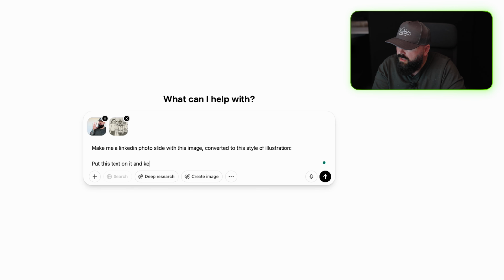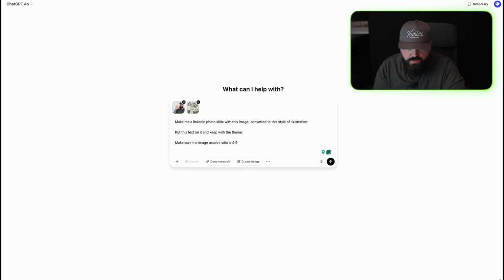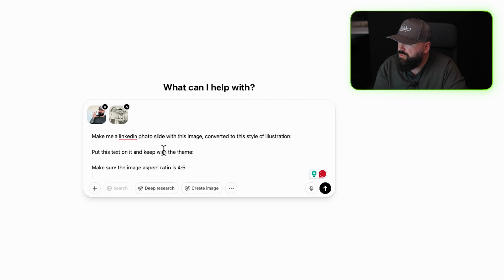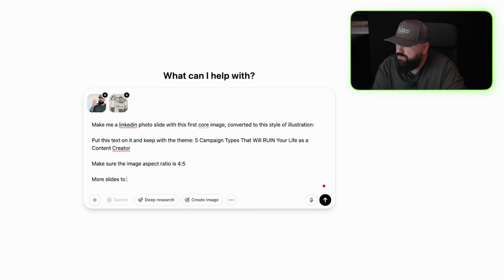So I'm gonna drop this in. I'm gonna drop in the reference image. So this is the reference image, guys. And I'm gonna say, make me a LinkedIn photo slide with this image, converted to this style of illustration, put this text on it, and keep with the theme. Make sure the image aspect ratio is 4:5. All right, and the text we want to use, and I'll just copy the first one, is this text on it. Make me a LinkedIn photo slide, this first cover image, more slides to come, stand by.